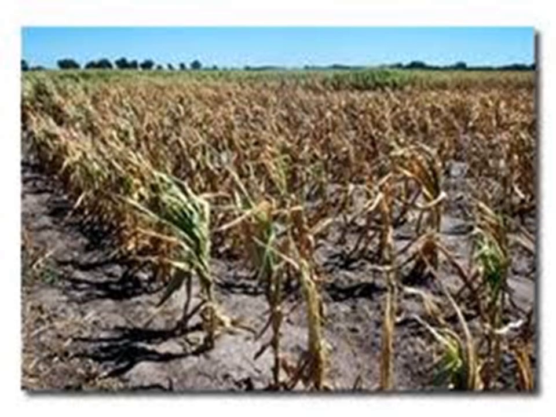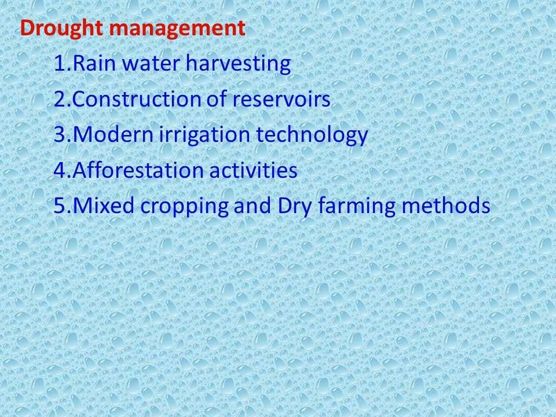See how drought affects the plants. Due to less rainfall, the plants are dried. Drought management. Drought can be managed by rainwater harvesting, by construction of reservoirs, by modern irrigation technology, by afforestation activities such as planting more and more trees, and by using mixed cropping and dry farming methods.